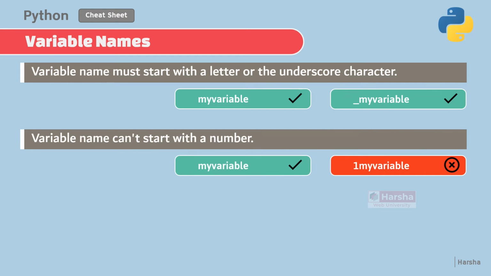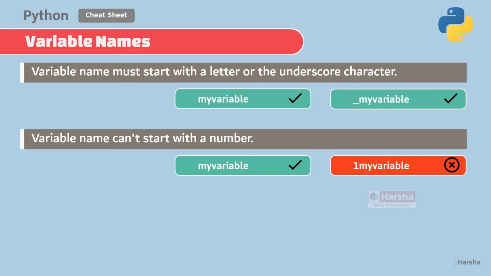Second rule is variable name cannot start with a number. For example, see this one. I am trying to begin the variable name with a digit called 1. It is not allowed. So digits, means the numbers, cannot be at the beginning of the variable name, but they can be used inside the variable name.